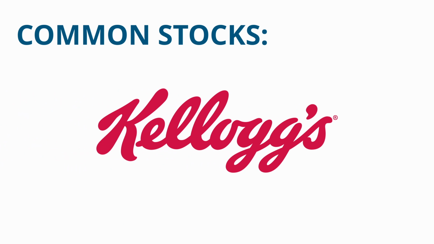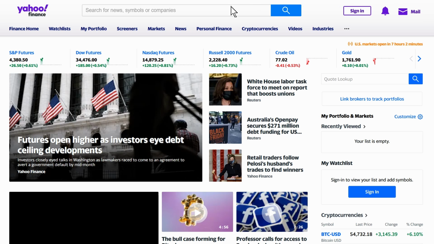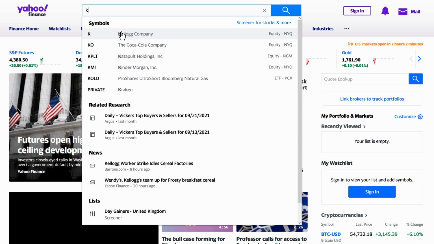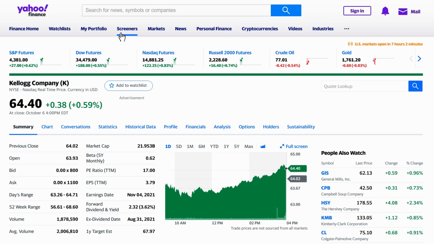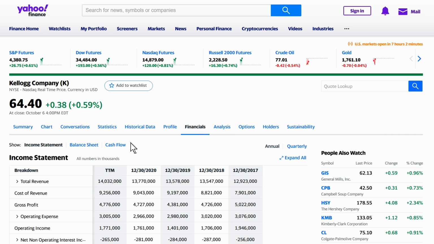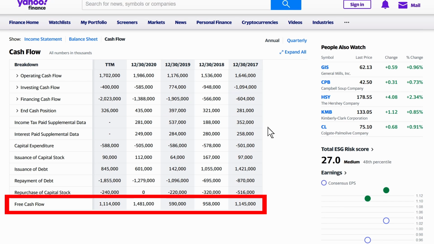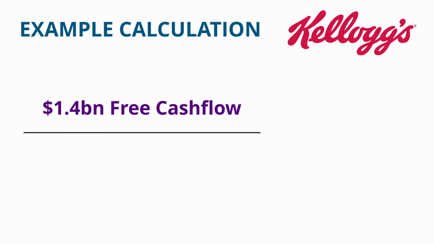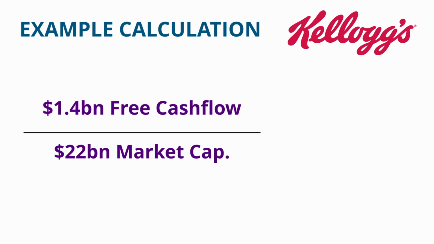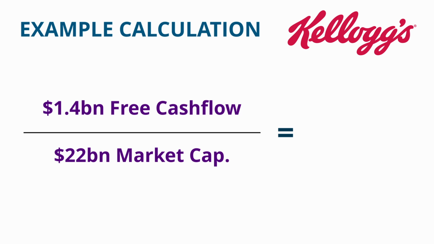Let's say you want to buy stocks of the company Kellogg's. You look up the market capitalization and find out that as of October 5th, 2021, the Kellogg company had a market capitalization of around $22 billion. You analyze the future free cash flow and estimate that Kellogg's will generate around $1.4 billion free cash flow per year in the future. This is of course just an example, not a real estimation. $1.4 billion free cash flow divided by a price of $22 billion for the whole company results in a cash yield of a bit more than 6% that your investment in Kellogg would generate in this example.